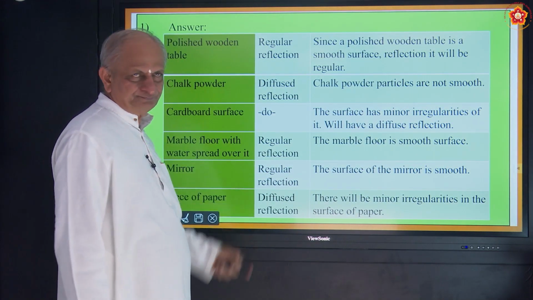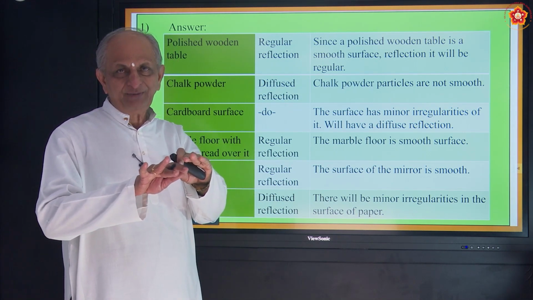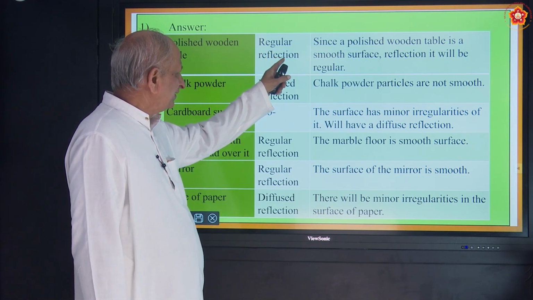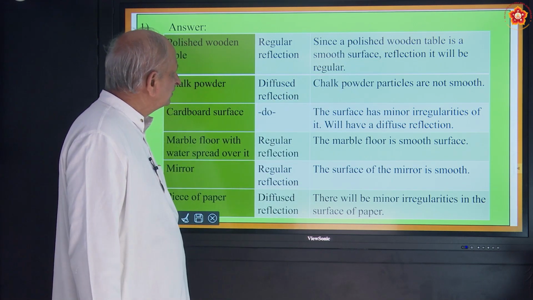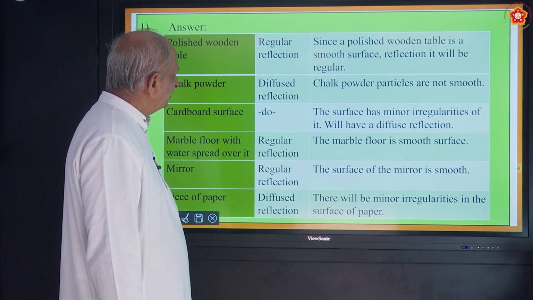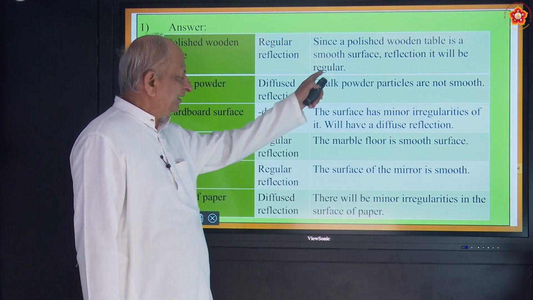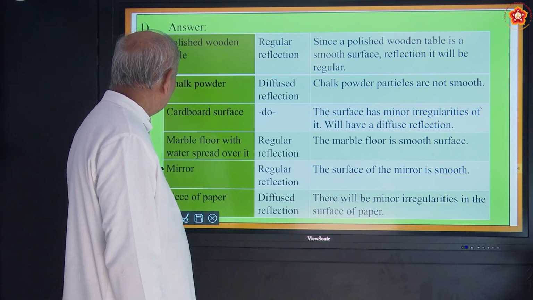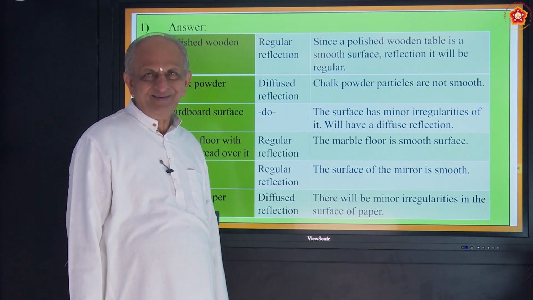Polished wooden table. It is a wooden table which is polished, means the surface is plain, correct? So then you can expect a regular reflection. This is the reason. Since a polished wooden table is a smooth surface, reflection will be regular. Second one, chalk powder. Have you seen chalk powder?